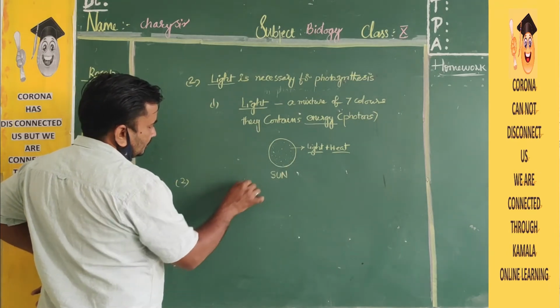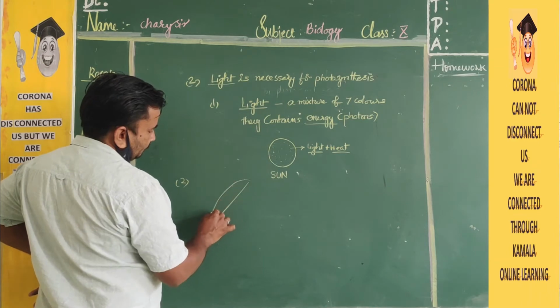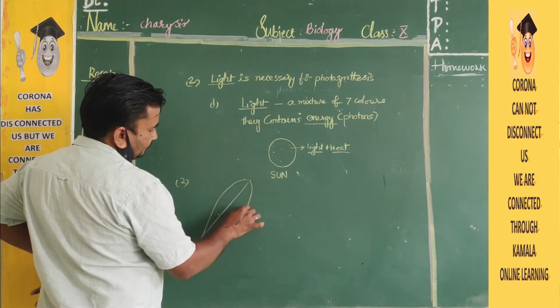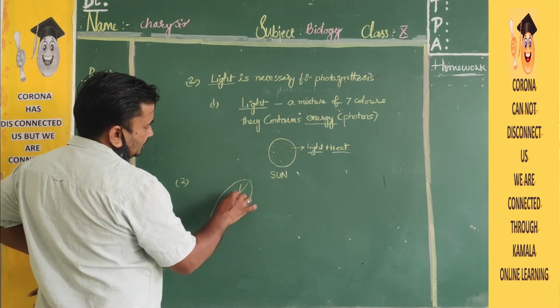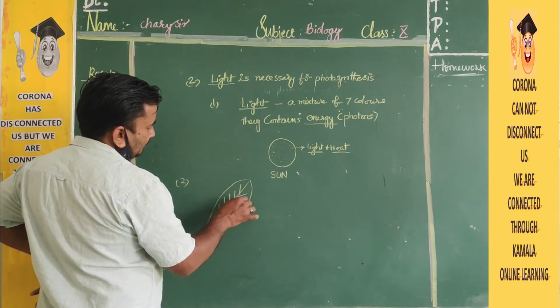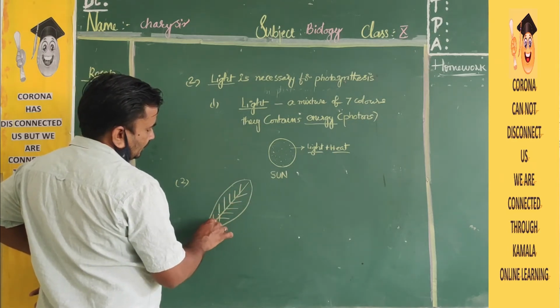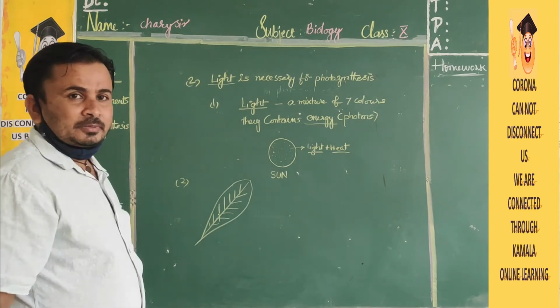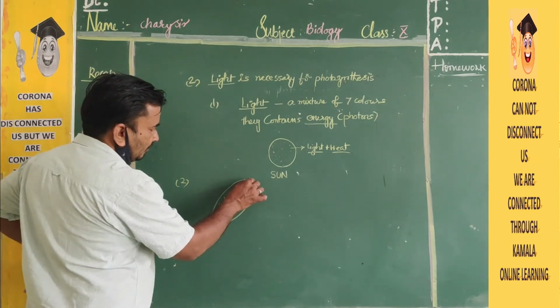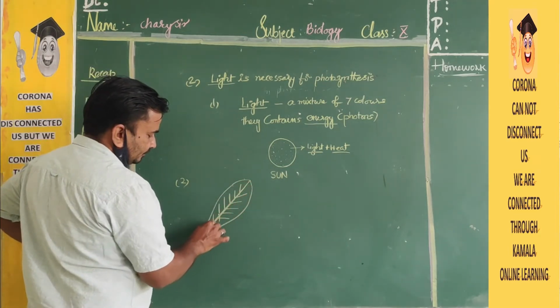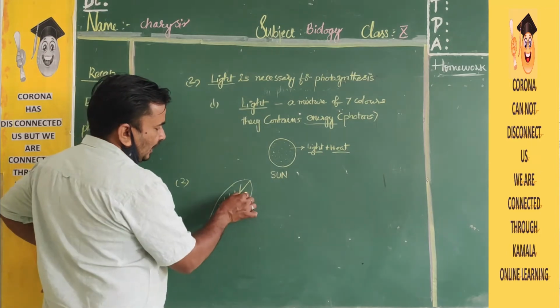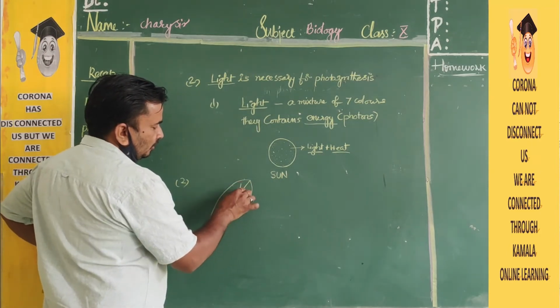So the leaf. If you see the leaf, there is a very specific structure. The middle line is called the midvein, and these are the lateral veins.